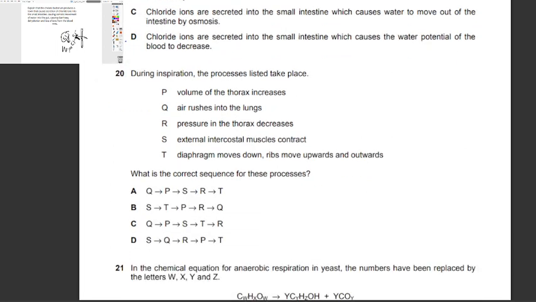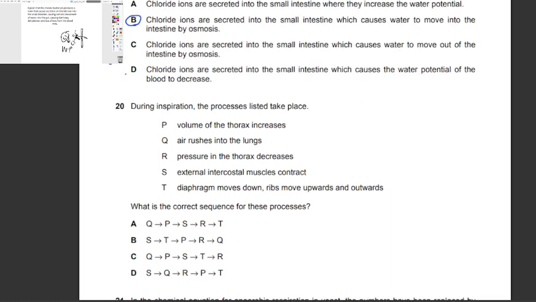During inspiration, the processes listed take place. Volume of the thorax increases, air rushes into the lungs, pressure in the thorax decreases, external intercostal muscles contract, diaphragm moves down, ribs move upwards and outwards. What is the correct sequence for these processes? Again, to tackle this question, we're going to see what happens in each case.